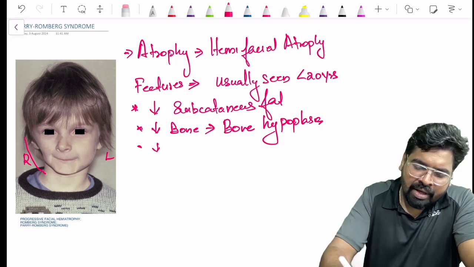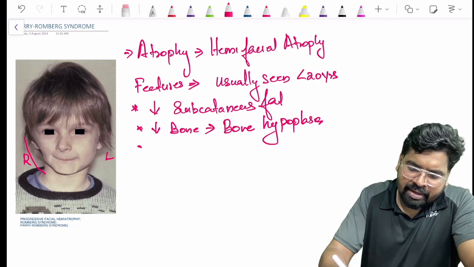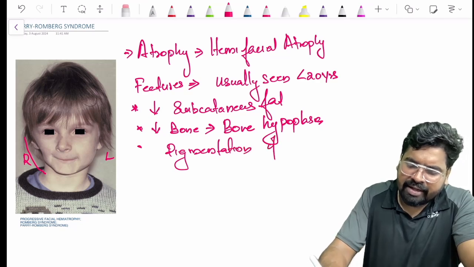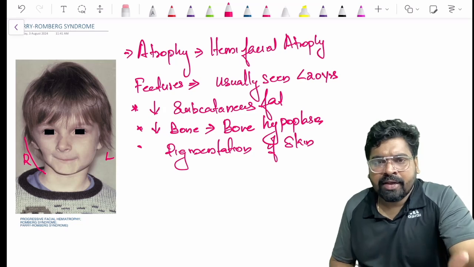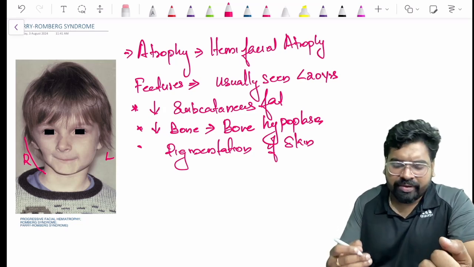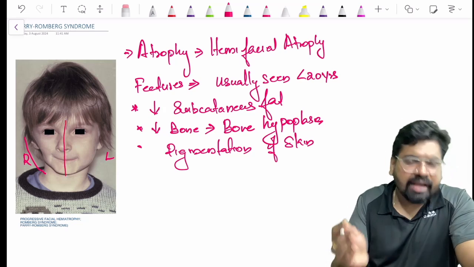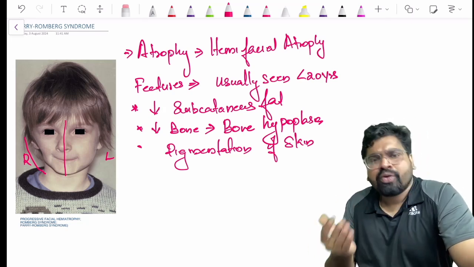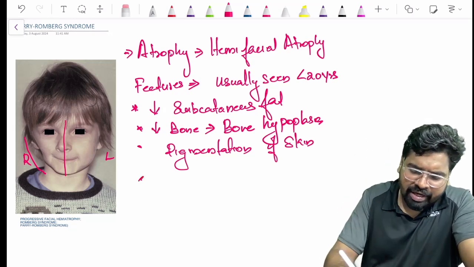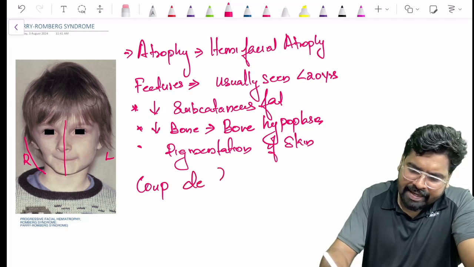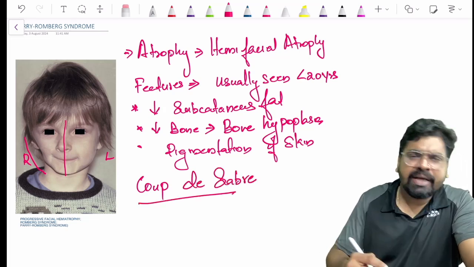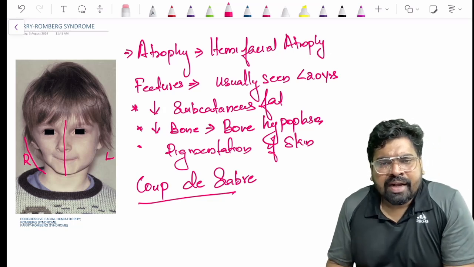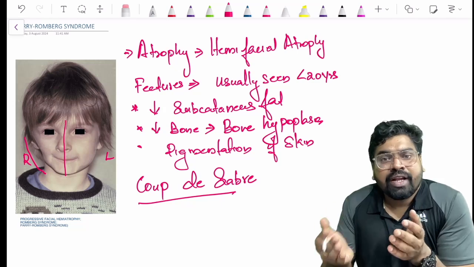And another thing you can see is some pigmentation in the skin in that area. And there's one interesting thing you can see in this Parry-Romberg syndrome: there is a line of demarcation. A line demarcates the atrophied side from the non-atrophied side. That line of demarcation is called Coupe de Sabre. Coupe de Sabre literally means a cut with a saber, or a saber's cut. So a line demarcates your atrophied and non-atrophied side.